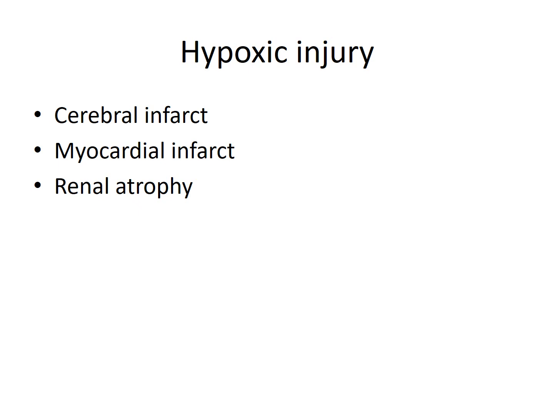Similarly, myocardial infarction happens when there is decreased blood supply to the heart muscles, leading to heart attack. You must have heard of this term, heart attack. Renal atrophy can occur because of decreased blood supply to the kidneys. The kidneys become smaller in size.